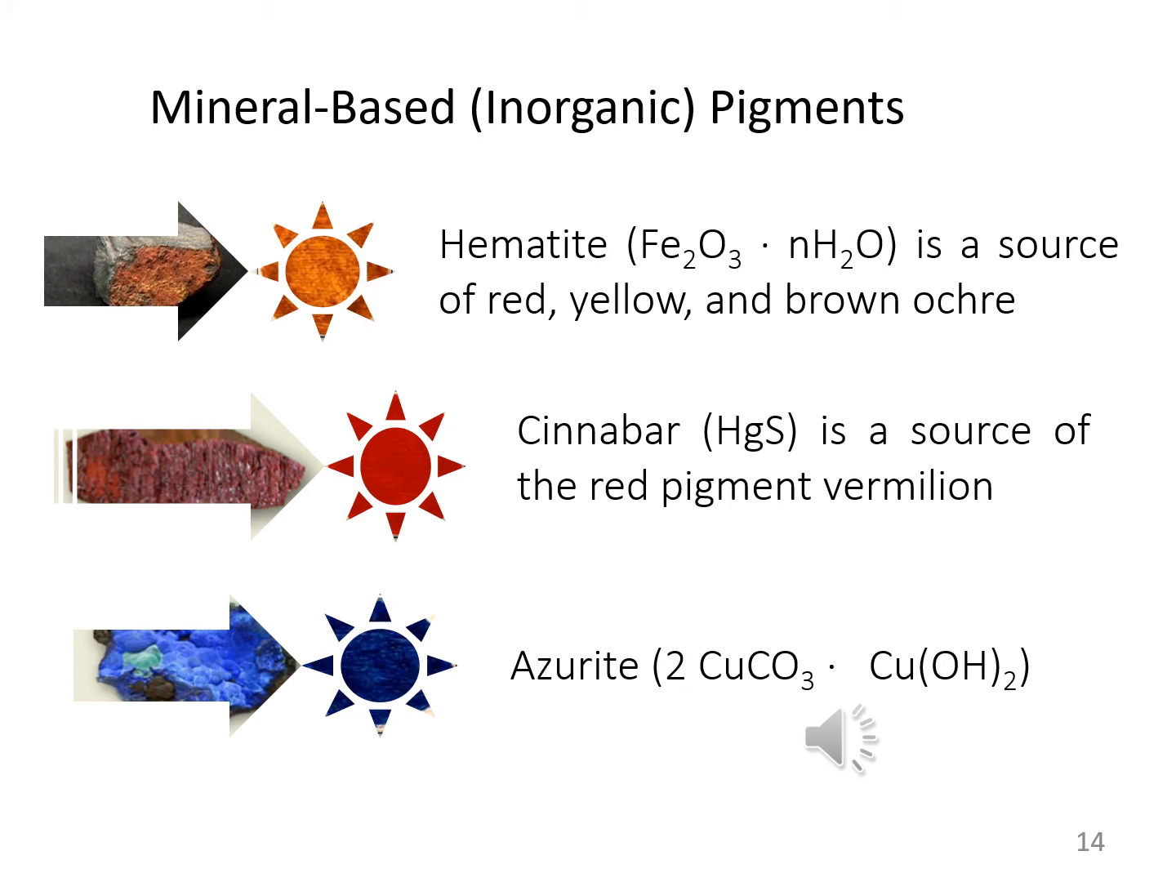Mineral-based inorganic pigments. So what are the mineral-based inorganic pigments? There are various examples of the mineral-based inorganic pigments. Hematite, Fe2O3·H2O, is a source of red, yellow and brown ochre. So hematite is the source for producing red, yellow and brown ochre.